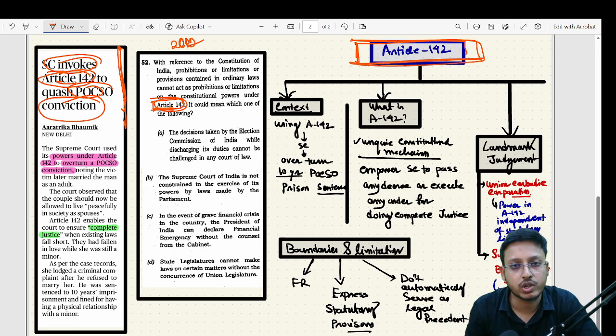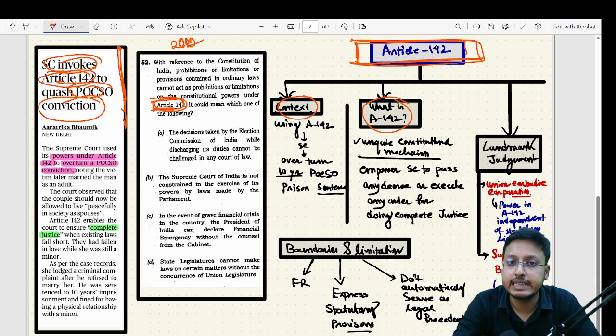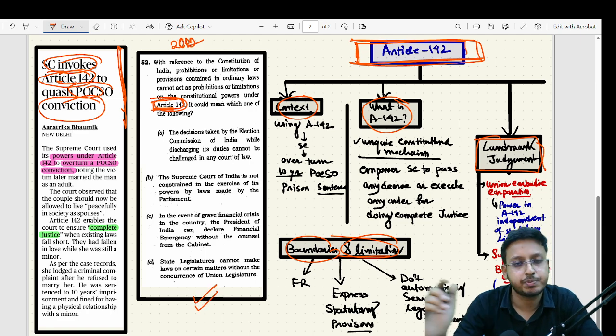And how are we going to cover this topic? We'll first understand the context. Then what is Article 142? What powers does it give to the Supreme Court? Then some boundaries and limitations of this particular article, then some landmark judgments associated with this article. We'll keep this article very to the point and concise so that we can understand it in a very short time, and then we will be able to solve this particular question. This question you have to solve. Read this article with that perspective in mind.